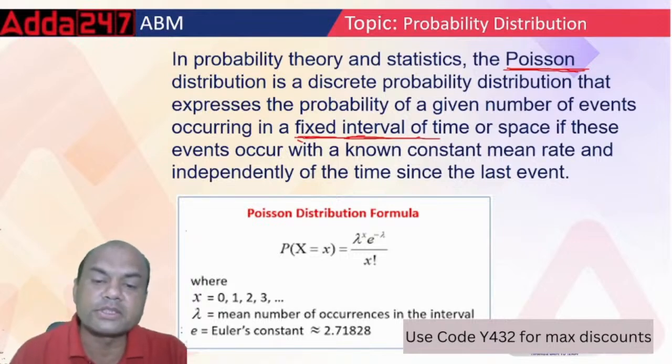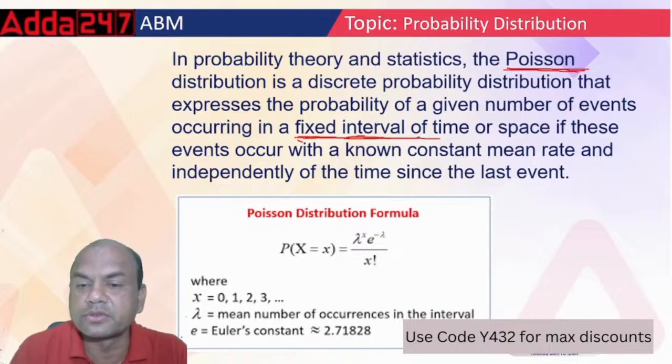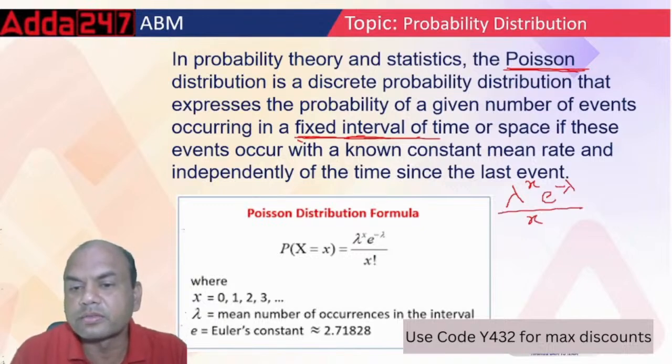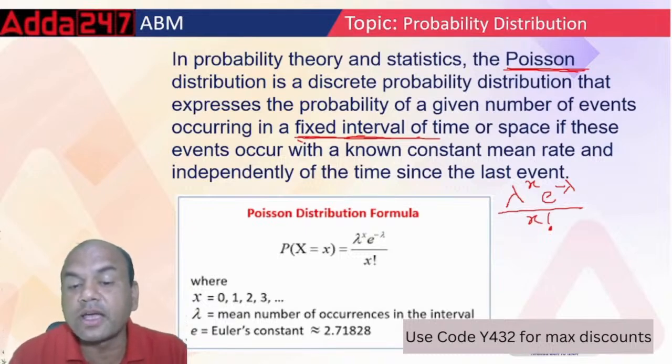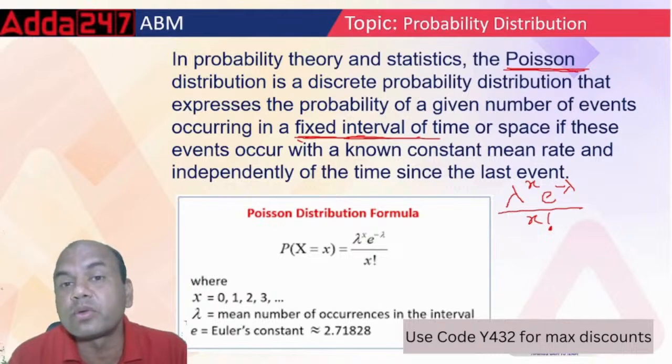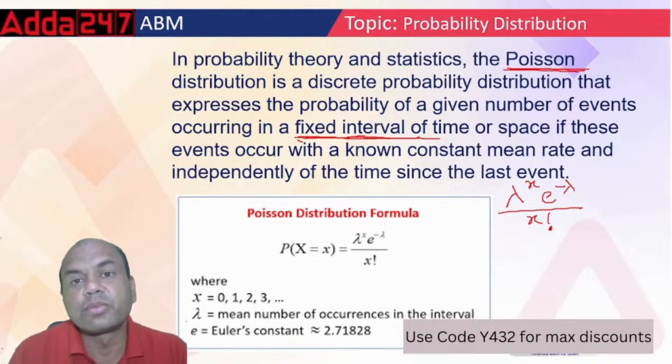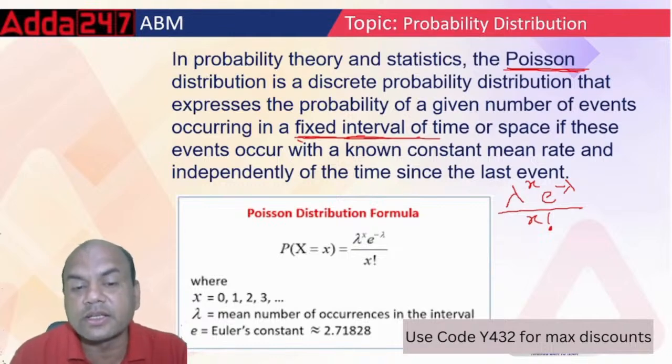What is the formula for Poisson? The formula for Poisson is lambda raised to x, e raised to minus lambda, upon x factorial. What is x? It is required: x equals 0, 1, 2, 3, whatever is required. Lambda is the constant thing which is happening constantly, like every 2 hours electricity is gone, per day 2 hours electricity is not there. And e is known as Euler's constant. It is roughly 2.72. It's 2.718, a long number, but you can consider it 2.72. So this is Poisson.